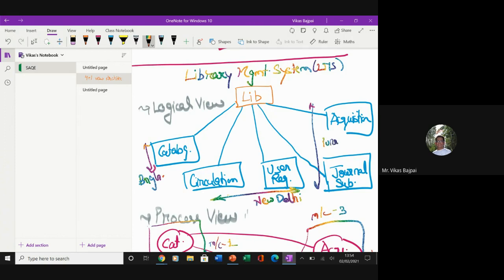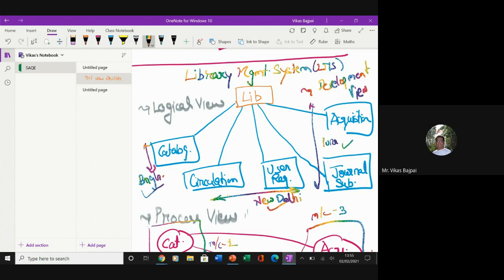So this thing is nothing but the development view, because I'll take a call that my team sitting in Bangalore will work on the catalog module, the team sitting in New Delhi will work on circulation and user registration, and the team sitting in Pune will take on acquisition and the journal module. So this is your development view.